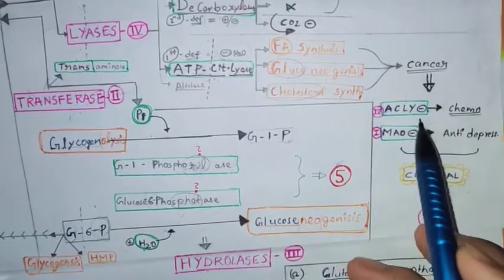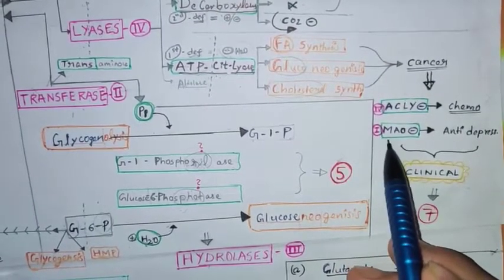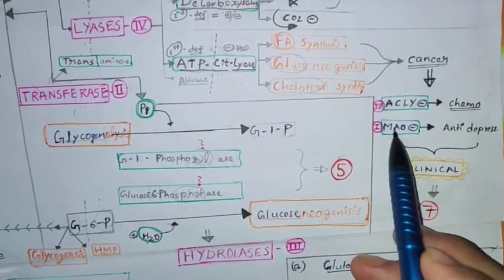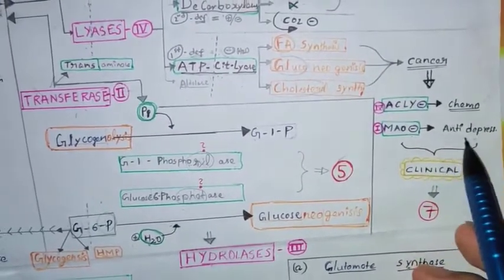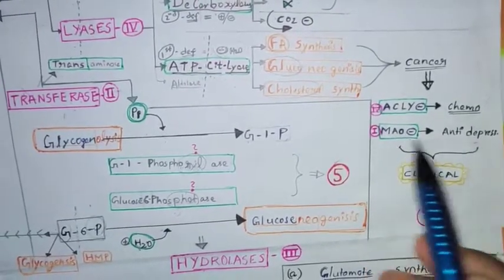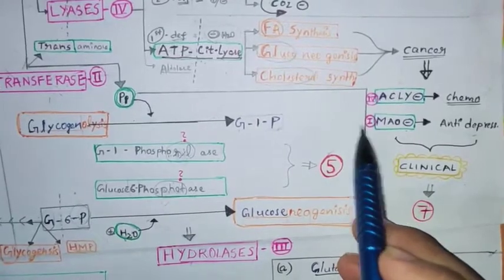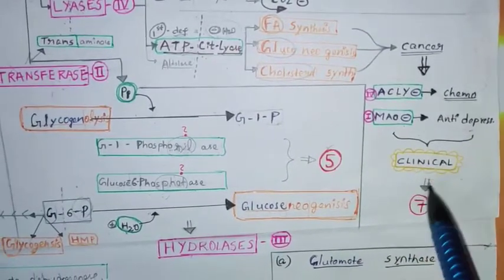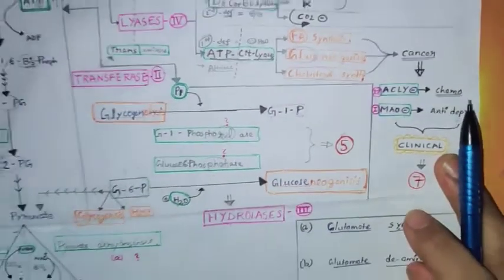In the same way, another clinical point we can correlate in class 1. Okay, monoamine oxidase inhibitors, which are used as antidepressants. In the second or third part, I told you MAO inhibitors are also under class 1 oxidoreductase. So it is a clinical point, you can ask in 7 possible ways. In this way we have discussed all 7 possibilities here.